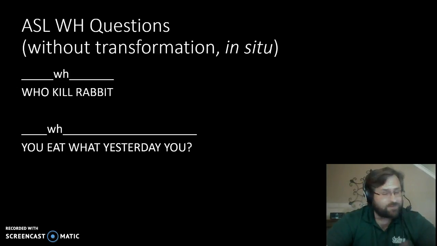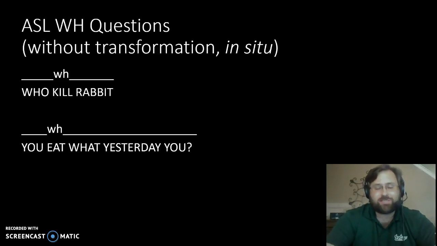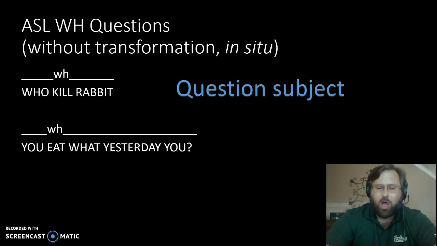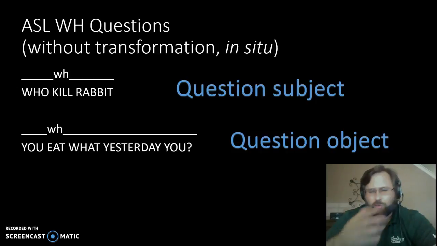It's called in situ. If it's a question about a subject, well, you're going to ask that who or that what at the beginning where subjects go. If it's a question about an object, well, you're going to ask it after the verb where objects go. But you are right. Most of the time, ASL questions are put at the end. It just depends. Are you questioning the subject or questioning the object? If you question the subject, you have an option.